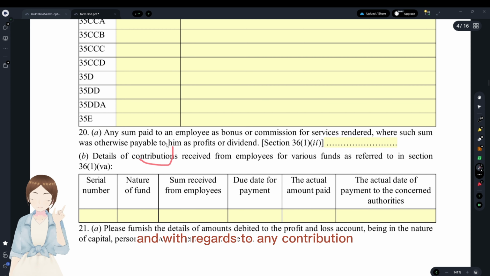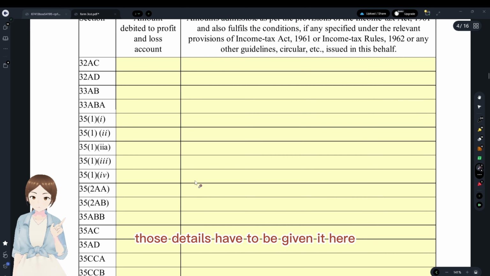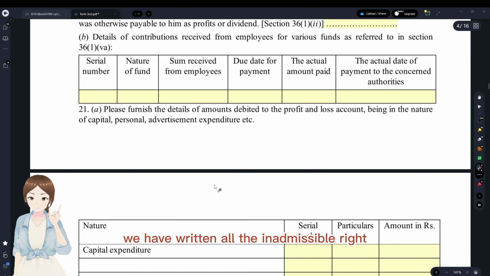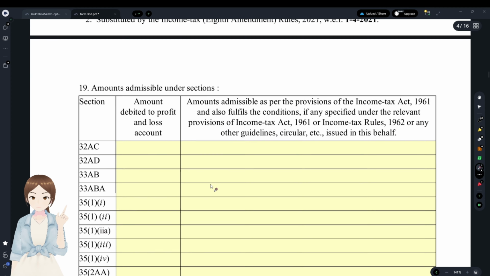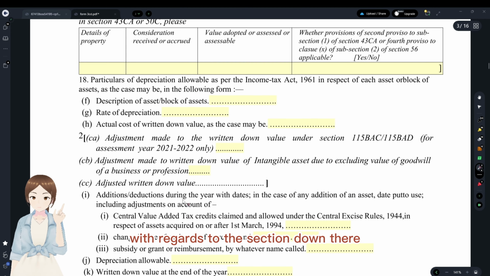And with regard to any contribution received from employees, mostly like PFs, 12% there, 12% here, right? Those details have to be given here. And this is all admissible. In clause 21 we have written all the inadmissible, right? We'll write all the admissible expenditure here with regard to the sections down there.